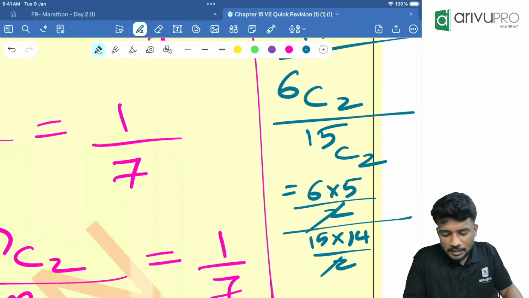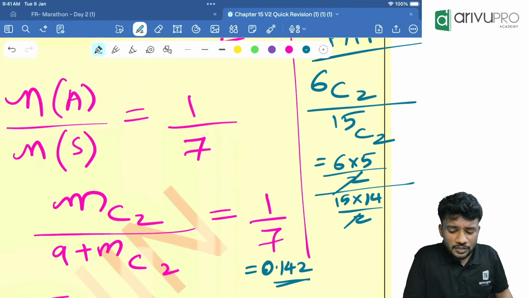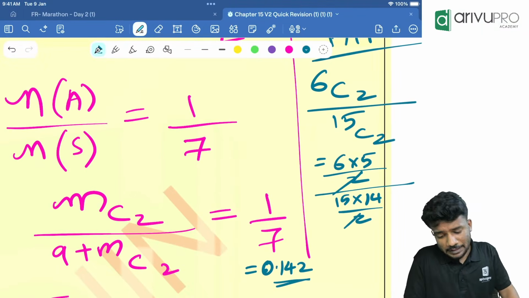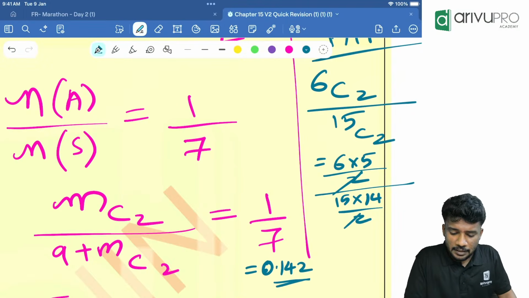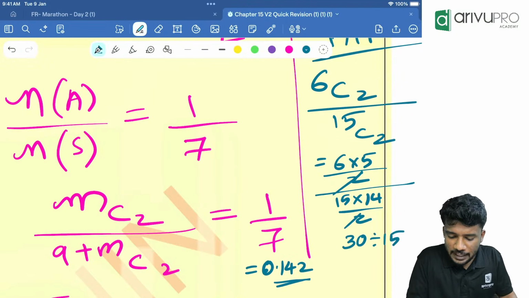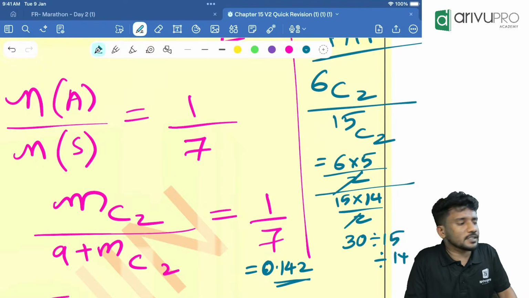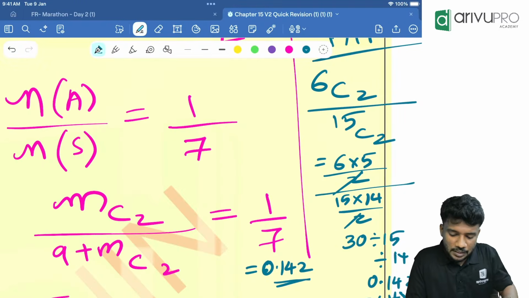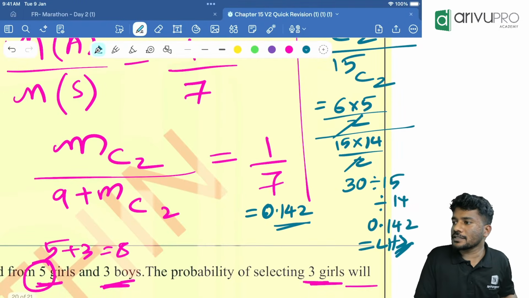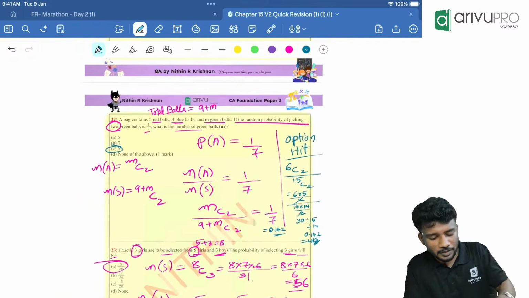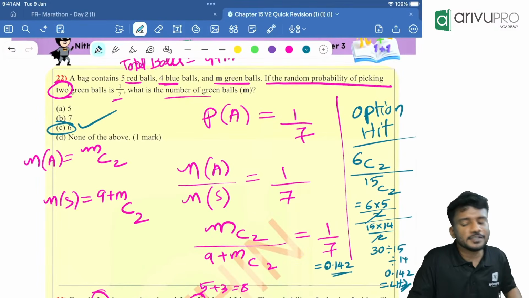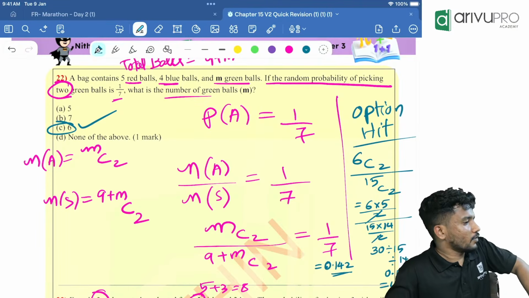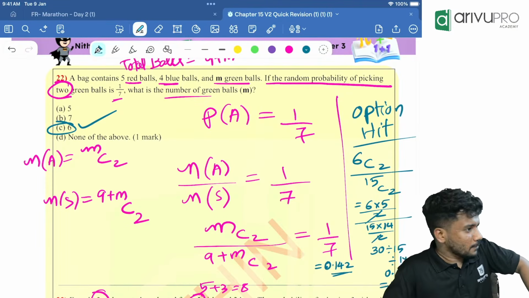Now give me the answer in the calculator, which is equal to how much? 30 divided by 15, divided by 14. How much is it? 0.142, which is equal to our LHS. So LHS and RHS are equal in this particular case. So which option is the right answer? Option C is your right answer. Very easy question. This basic logic is used here.